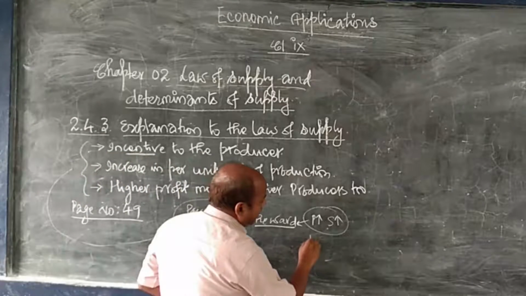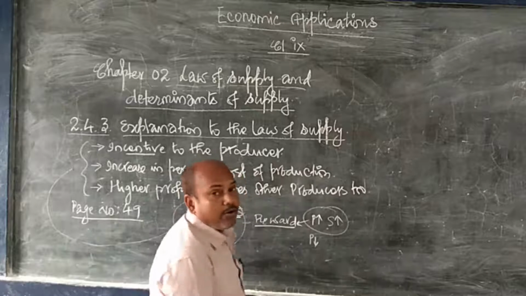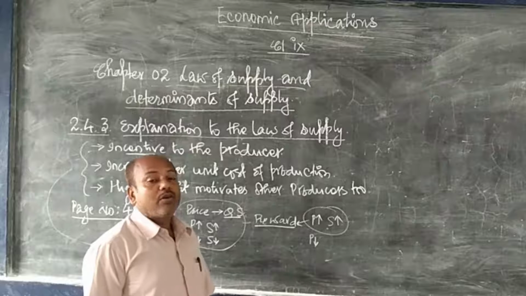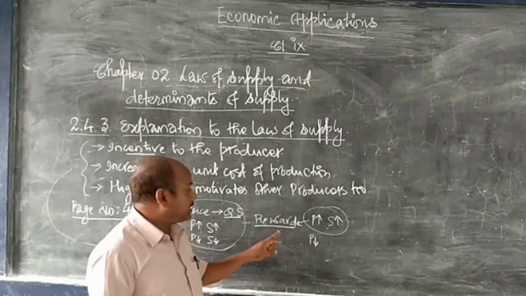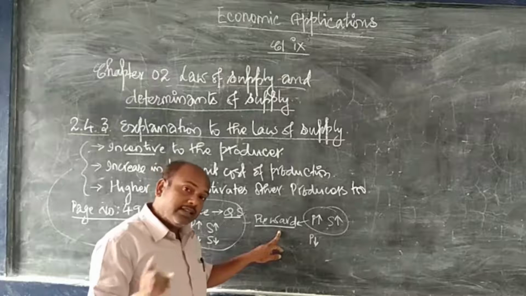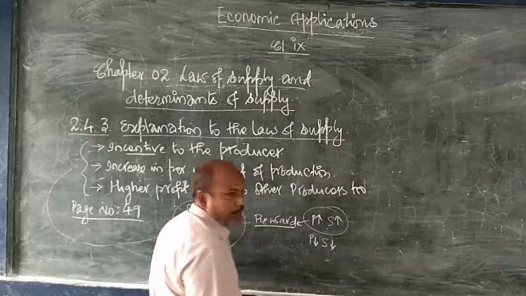But if the price is low, then lower will be the profit. Hence his incentive will be less. Therefore, in lack of incentive, his supply also will be less.